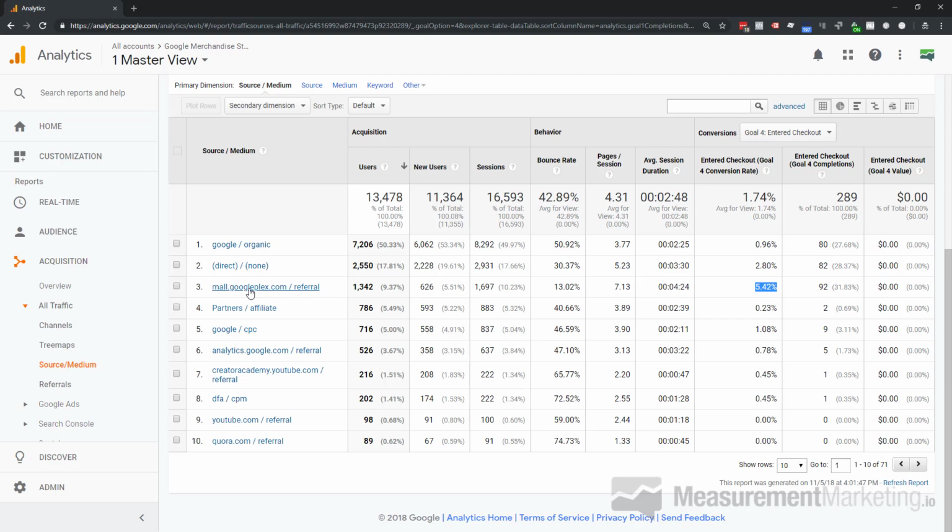So what does this say to me as a measurement marketer? Well, what this says is this particular traffic source is really good at getting people aware of the checkout process, people that are entering the checkout process, starting it up, right? So I know this is really good at that. Now, if I have the choice between scaling up this traffic and scaling up that traffic, I would do my best to scale up the Googleplex traffic because that's a more effective traffic source for achieving my goal. Now, that doesn't mean that I would ignore Google Organic by far. Of course not. We wouldn't want to do that.